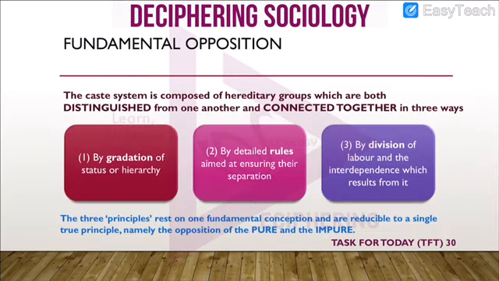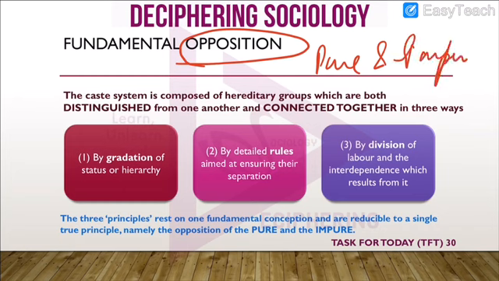So what was this ideology? The ideology was the opposition between the pure and the impure.